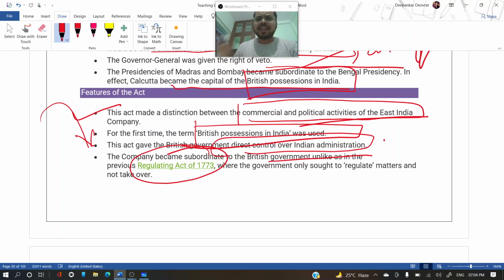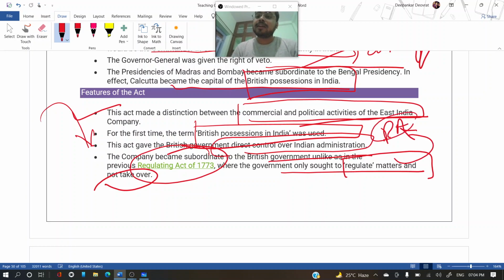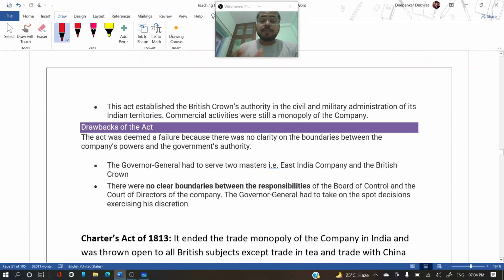The British government was just regulating the company's matters, but now the company was completely subsumed under the British officials, the British government.